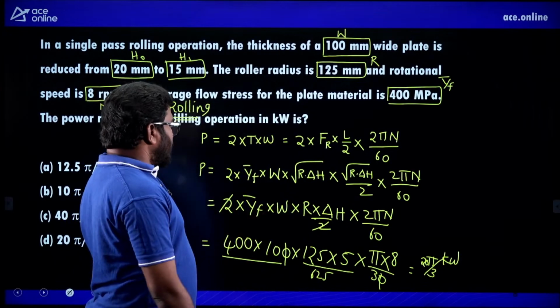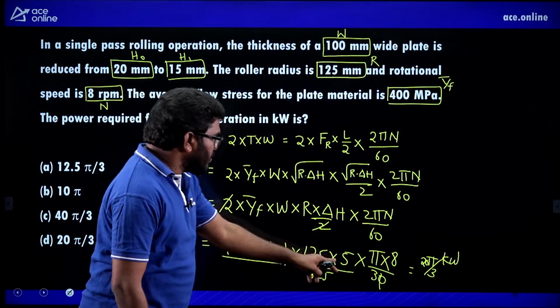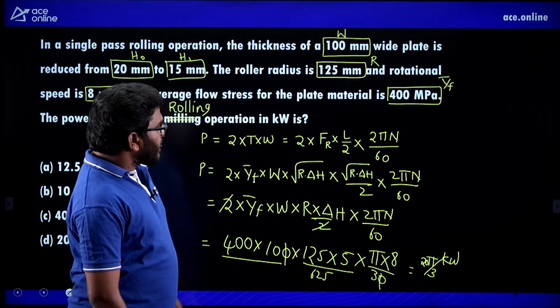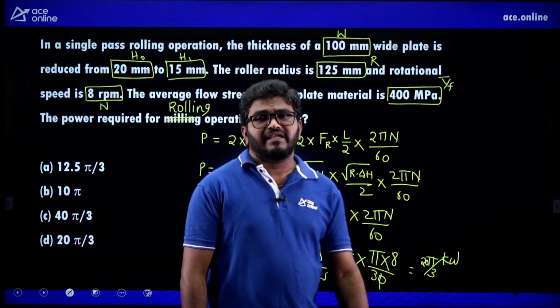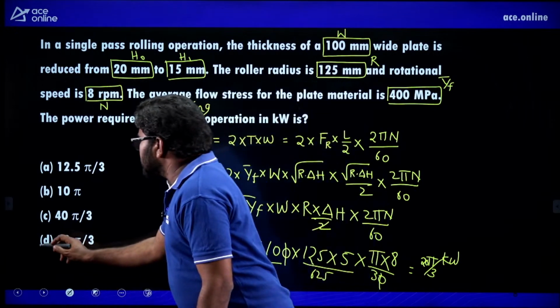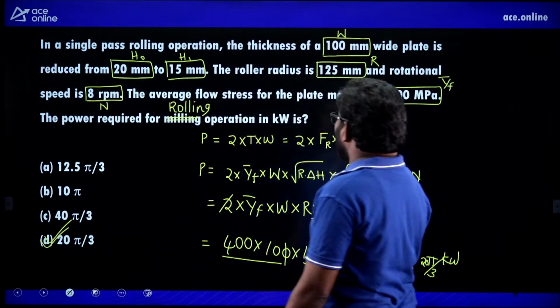Okay, simple question, 25 by 3. This is 625 into 8, approximately you will get 5. So 5 into 4, 20, 25 by 8 you will get. So this is the answer. Simple question.